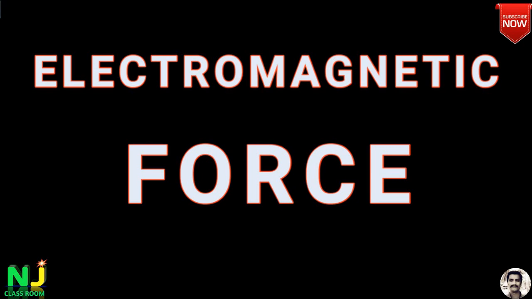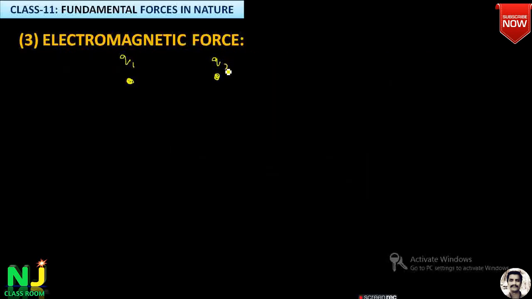Where do they exist? Let us consider two bodies. Body A carrying charge Q1, another body carrying charge Q2, or consider a particle or a point charge like that. So the charges associated with these two, let us consider A and B, are Q1 and Q2 respectively. Remember, charge is one of the intrinsic properties of matter. Just like mass, charge is also one of the intrinsic properties of matter.